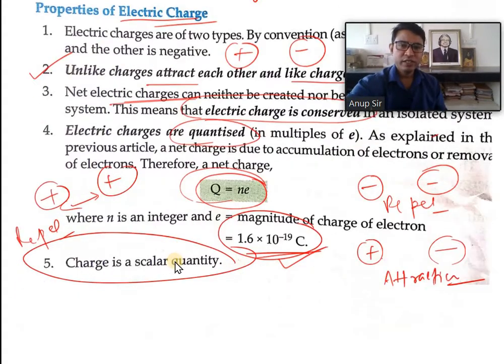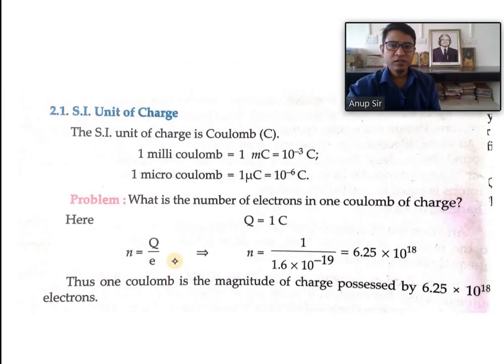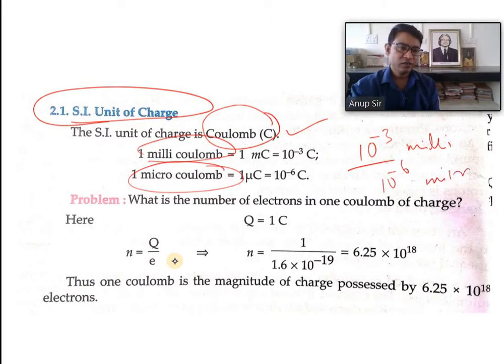The next topic is the SI unit of charge. I already told you the SI unit of charge is coulomb, but coulomb is a very big unit. We use smaller units like millicoulomb and microcoulomb. Remember, milli means 10^-3 and micro means 10^-6. So wherever you find milli or micro, you can simply put 10^-3 or 10^-6.